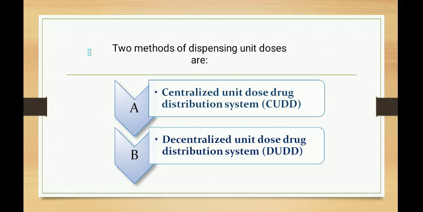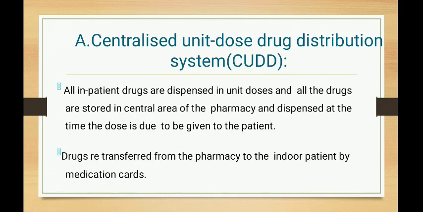The two methods used for unit dose dispensing are the centralized unit dose distribution system, CUDD, and the decentralized unit dose drug distribution system, DUDD. So a centralized unit dose drug distribution system is CUDD. All the patient drugs are dispensed in unit doses and all the drugs are stored in a central area, usually of the pharmacy, and dispensed at the time the dose is due to be given to the patient. So when the patient requires it, at that time they will give it.